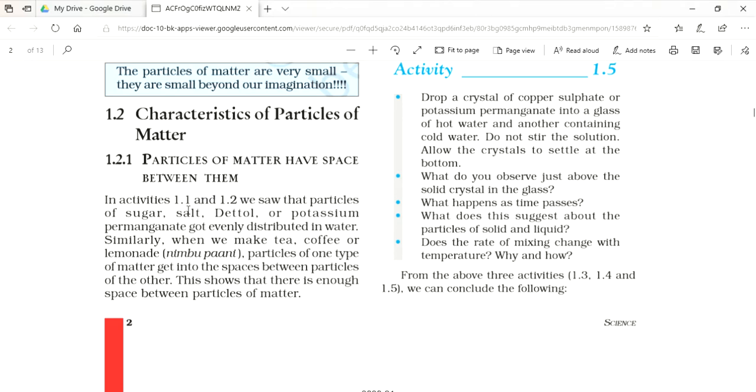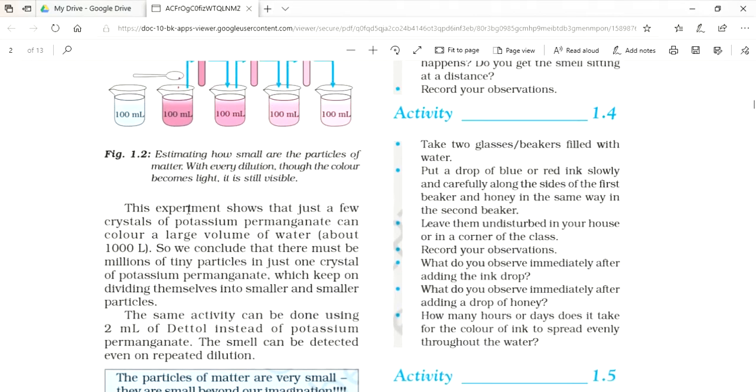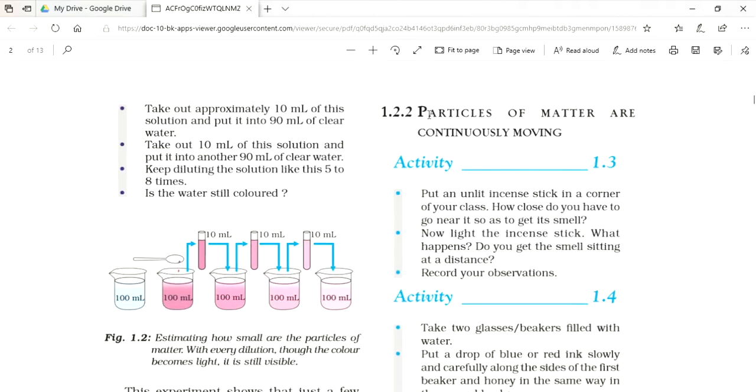Thus, we can say that particles of matter have space between them.